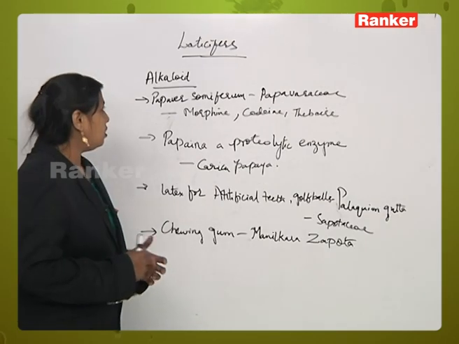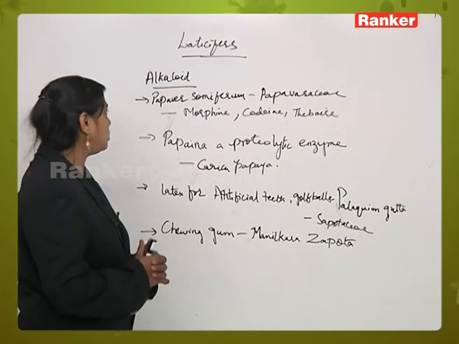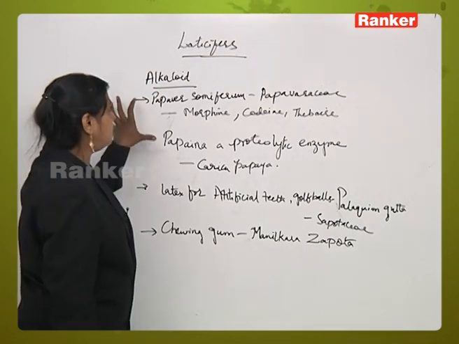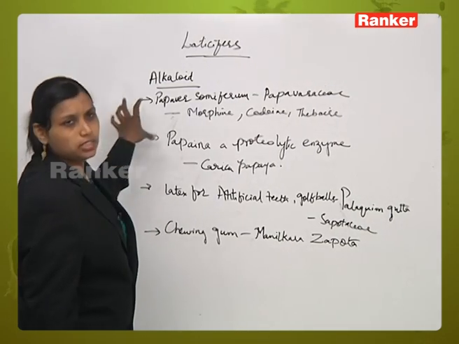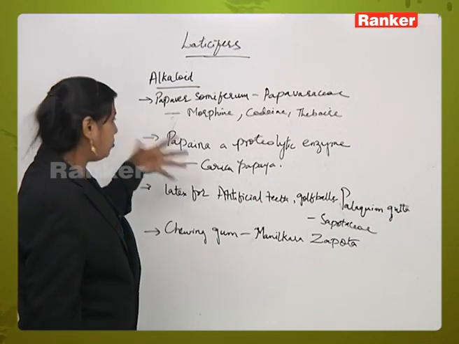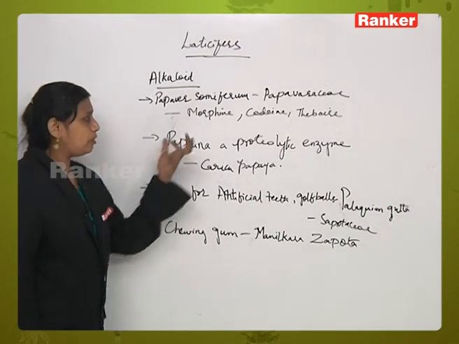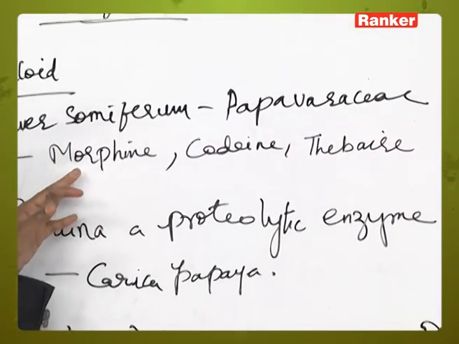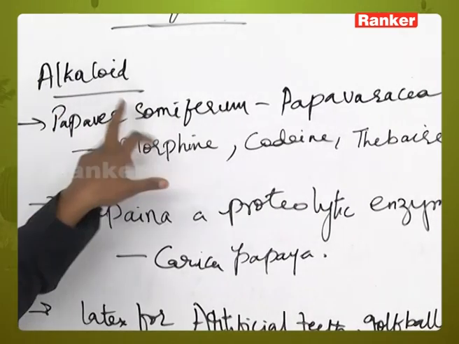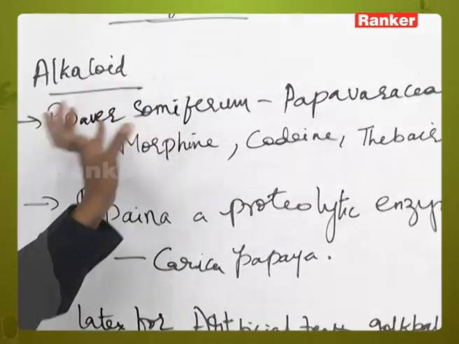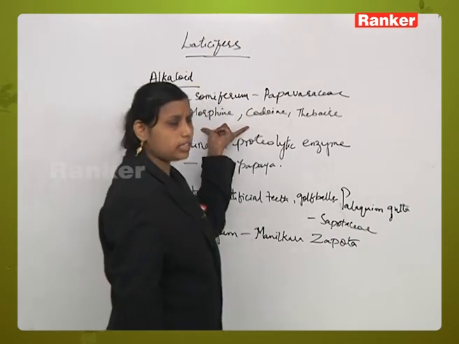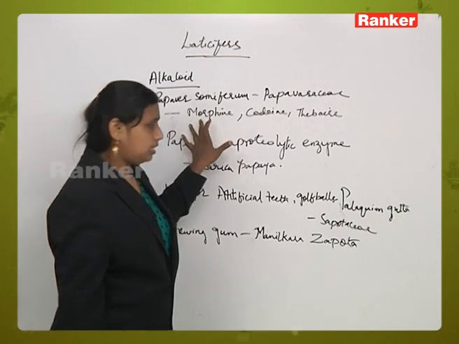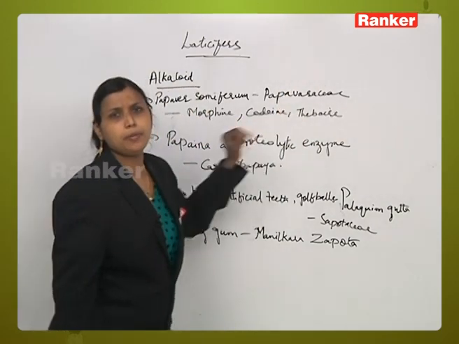Now these laticifers are also useful in the excretion of some alkaloids. For example, we have given here some examples of the alkaloids which are excreted from plants, with the family names and the scientific name of the particular plant. For example, alkaloids like morphine, codeine and thebaine are obtained from Papaver somniferum, which, as you all know, is an alkaloid secretor. Morphine is excreted from Papaver somniferum, which belongs to the family Papaveraceae.